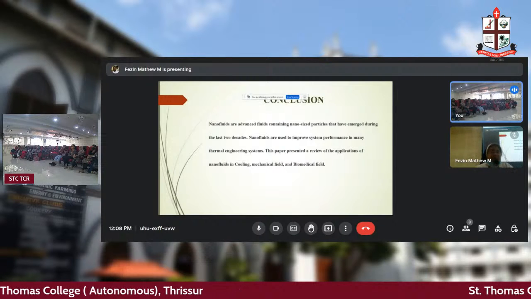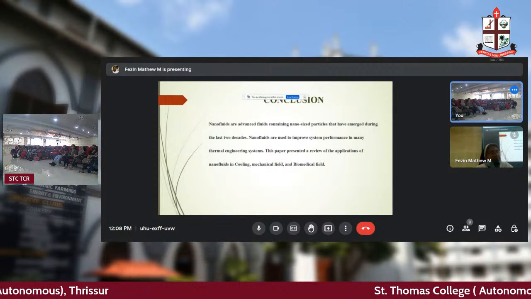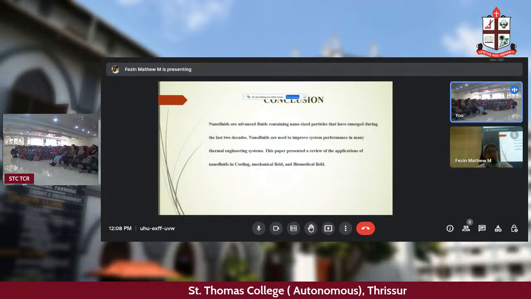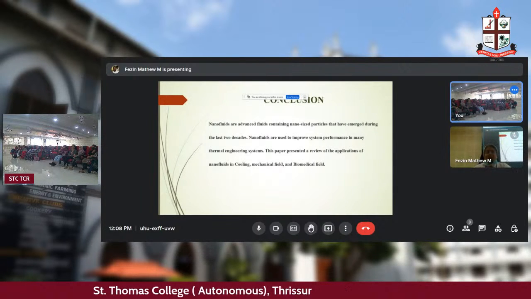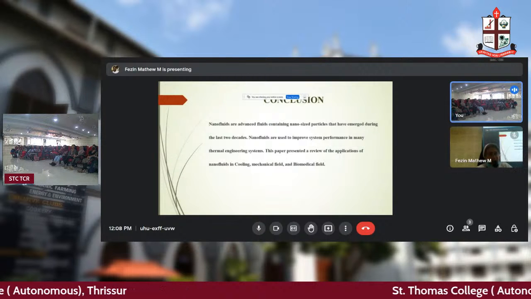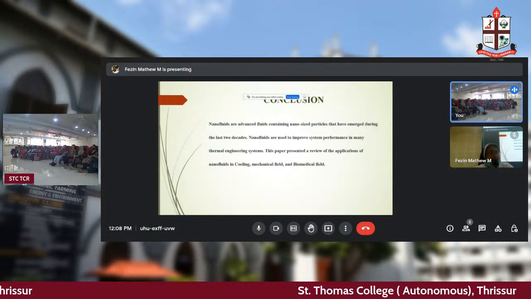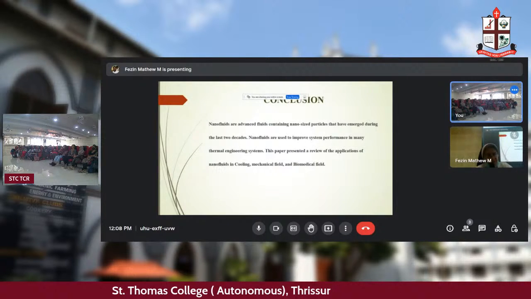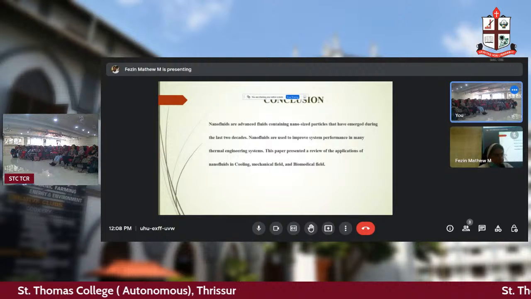And for a conclusion, I'm telling that nanofluids are an advanced type of fluids, and they contain what type of particles? Nanofluids contain nano-sized particles and they have emerged only in the last 2 or 3 decades. So previously we didn't have nanofluids. Accidentally or purposely we found them because of doing experiments and research.